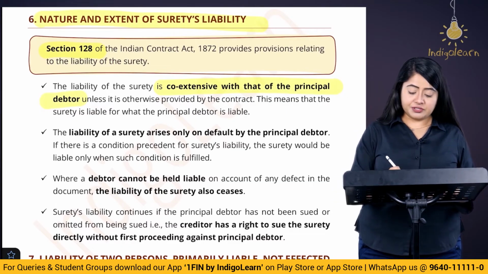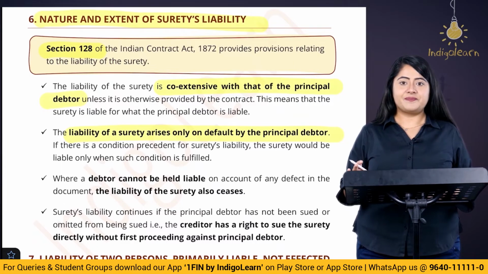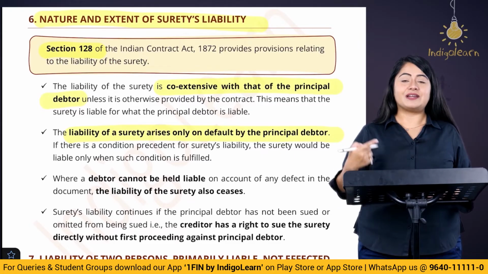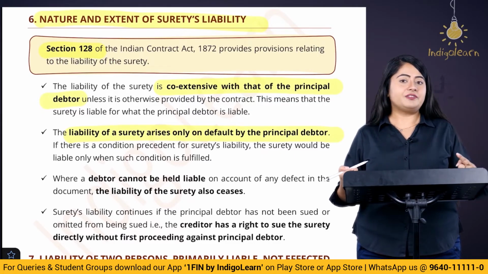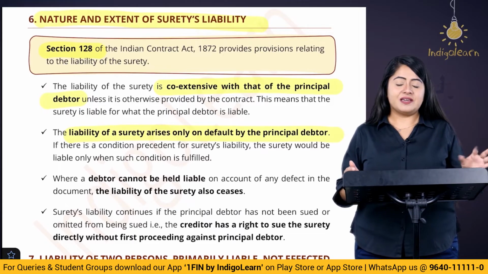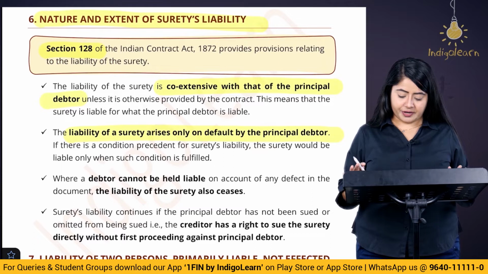Next point is the liability of the surety arises only on default of the principal debtor. We have discussed this. The liability of the surety is secondary and conditional in nature. The condition is that if and only if the principal debtor fails to make the payment or fails to comply with the promise, then only surety's liability is going to arise, otherwise it is not going to arise.